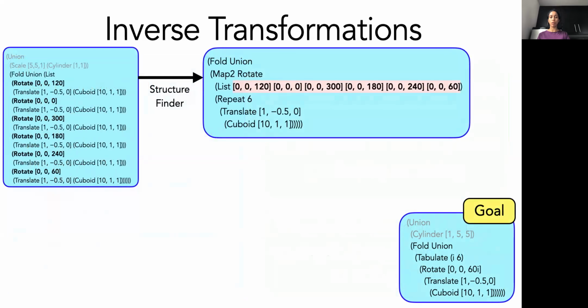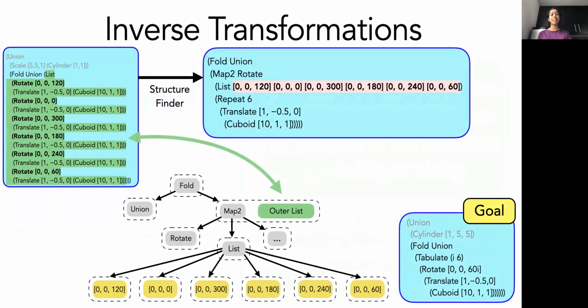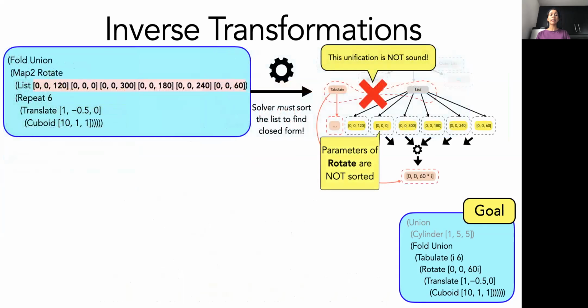So as we have seen before, Selinsky applies the structure finder to separate out the parameters of the rotates from the CAD arguments. At this point, the E-graph shows a map2 expression in the same E-class that has the concrete list of rotate expressions because they're equivalent. And then Selinsky sends the list of vector parameters to a custom solver.